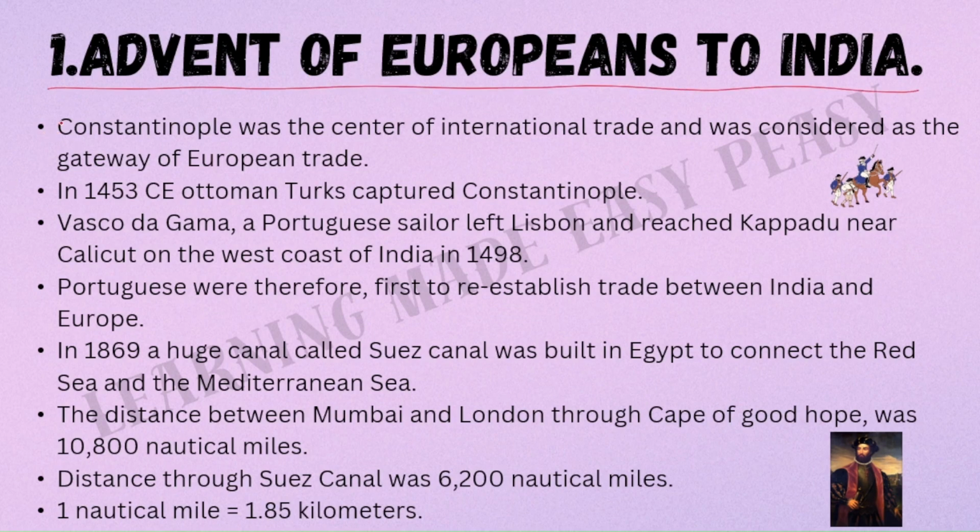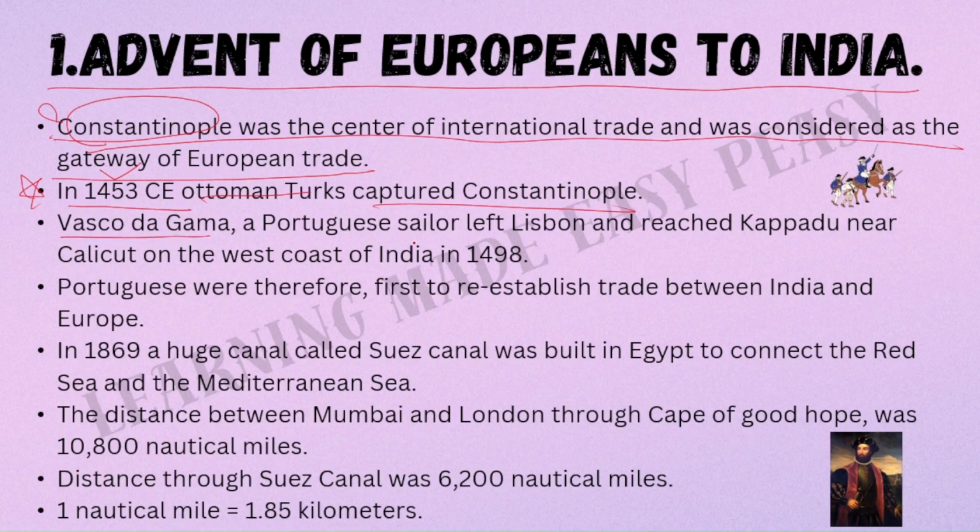The first question of the day, Constantinople. The city of Constantinople was established by whom and when? We had done this in the previous classes. Constantinople was the center of international trade and was considered as the gateway of European trade. In 1453 CE, Ottoman Turks captured Constantinople. This is important. Please remember the year 1453 CE. Who captured Constantinople? Ottoman Turks.